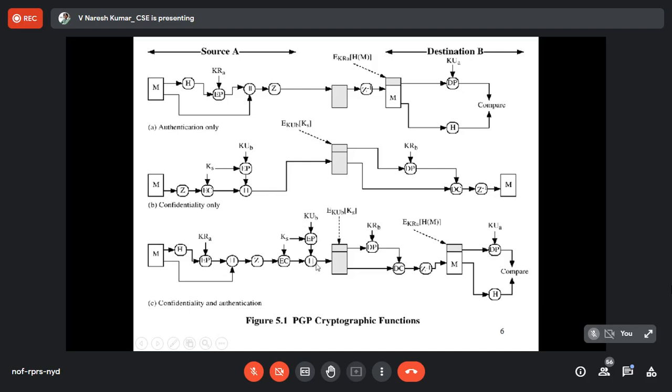This is concatenated and sent. Upon receipt, the receiver first decrypts it by using KRB so that it gets KS, and by using KS it decrypts this, and here again it verifies.